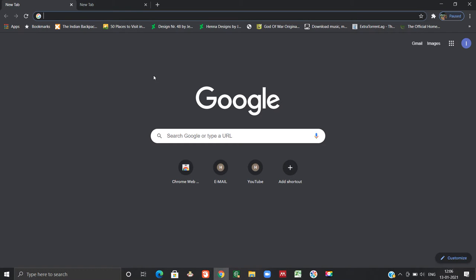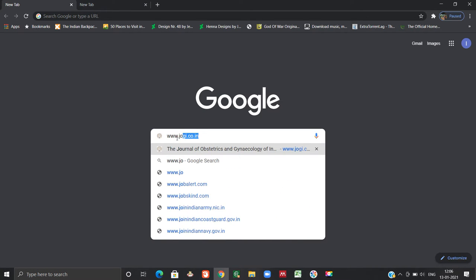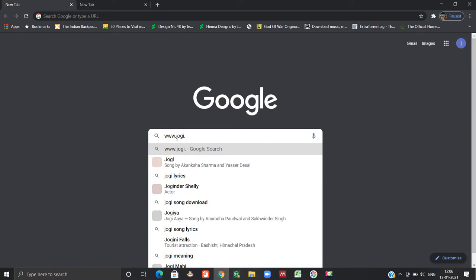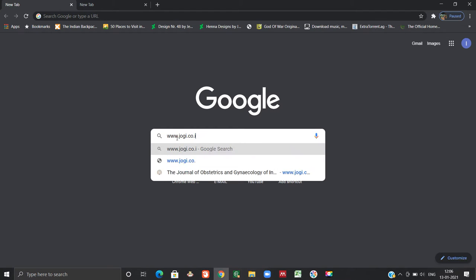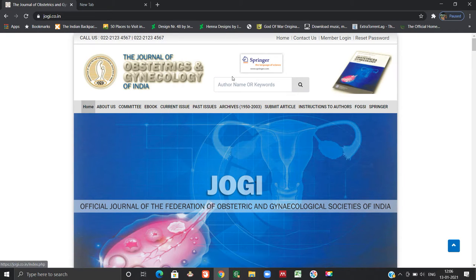Now I'll be guiding you how to search for articles by typing author names and topic names. For example, if you want to search all the articles written by our editor-in-chief, Dr. Suvarna Khadilkar Madam, you have to go to the journal's homepage and in the search box type her name. So once I type her name, all the articles written by Madam will be seen.